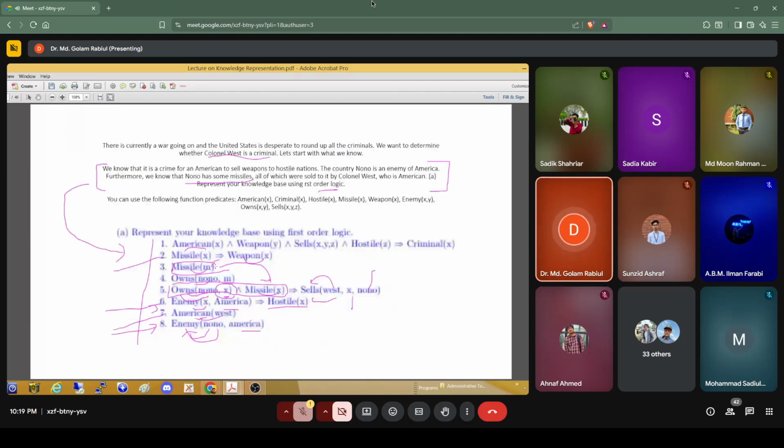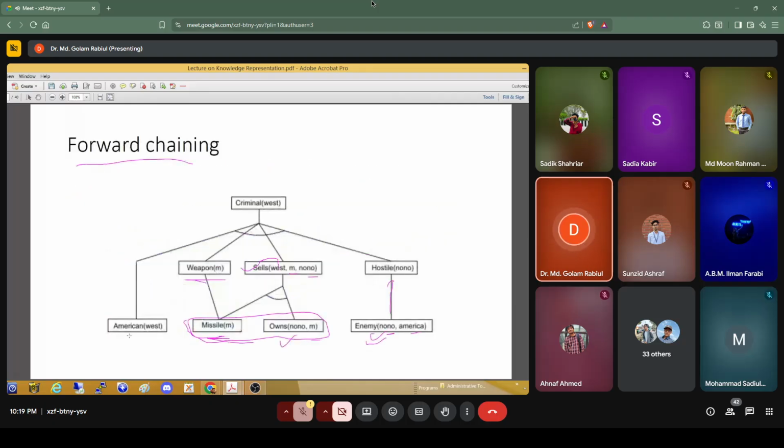If we combine all this, utilizing this one: American X, weapon Y, sells X, Y to Z and hostile Z, then we will see this is American. So here West is American and M is weapon and West sells M to Nono and hostile Nono. If we combine these two in AND notation, it implies that West is criminal.